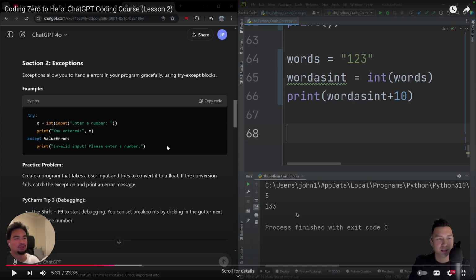Half the time you want to catch that and alert the on-call engineer, wake them up at 3 a.m. and tell them to look at it, or you want to catch the error and then continue with the rest of your code. You don't want your code to just stop running at that line just because you didn't add a try and except. So that's a little background on what exceptions are for.